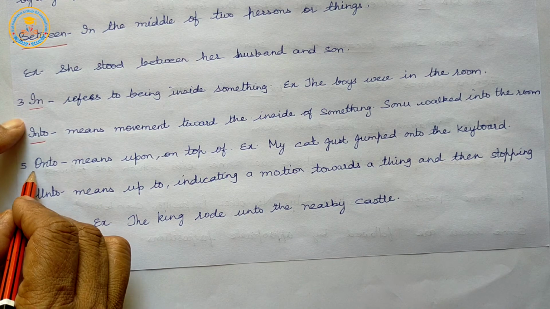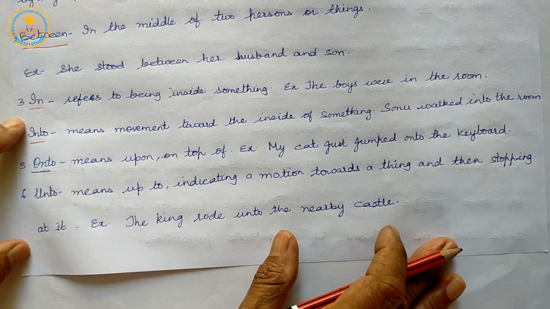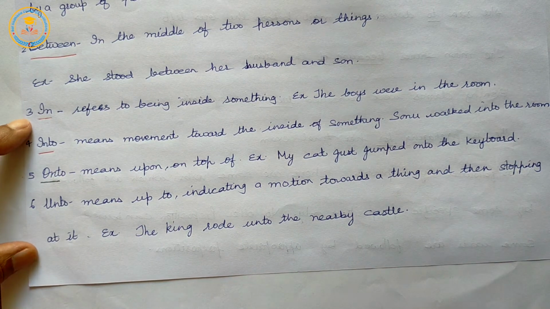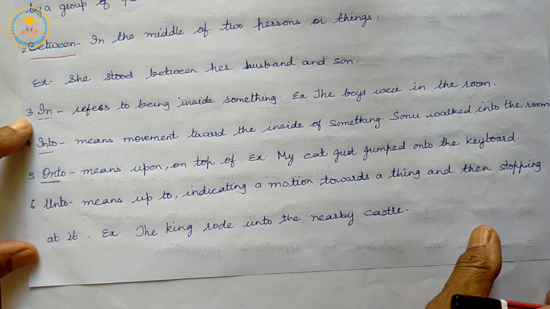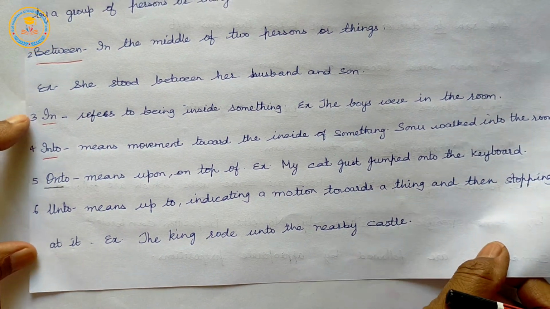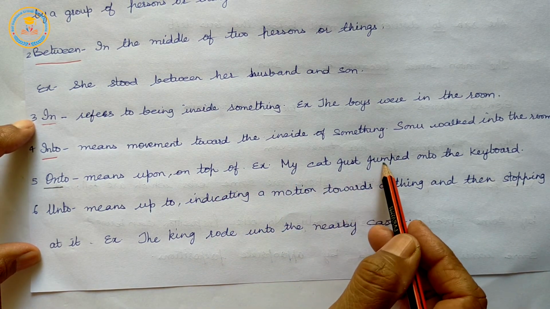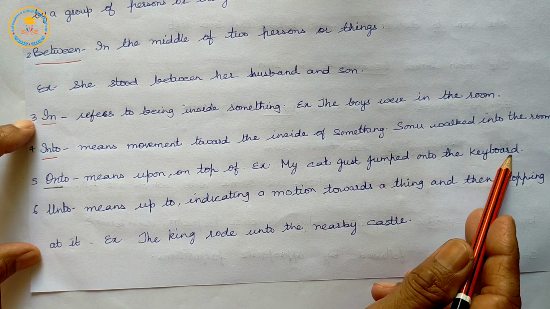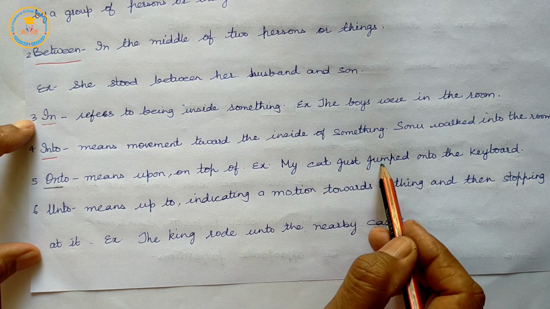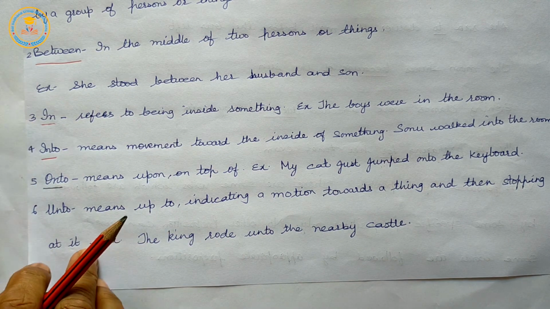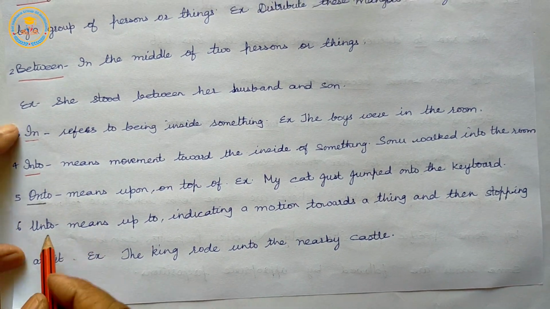Next is onto. Onto means upon or on top of something. Example: my cat just jumped onto the keyboard. Unto.